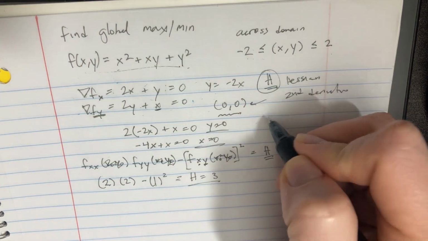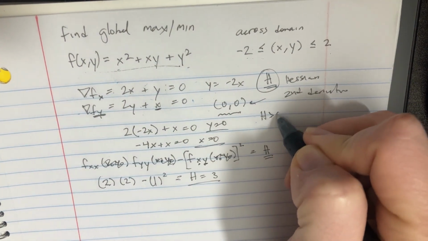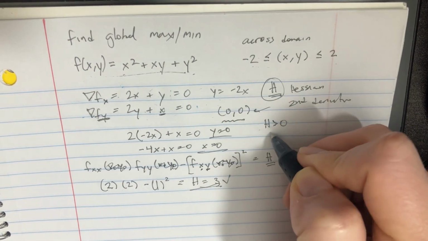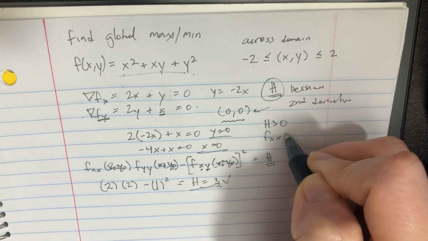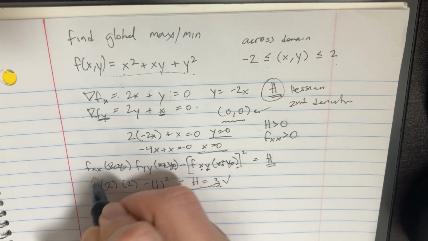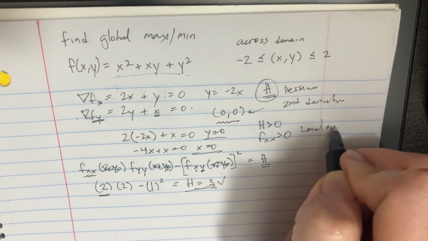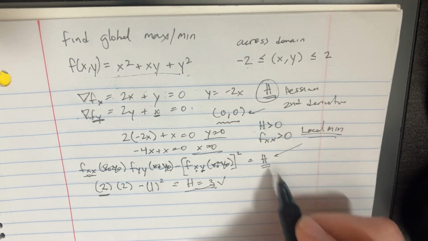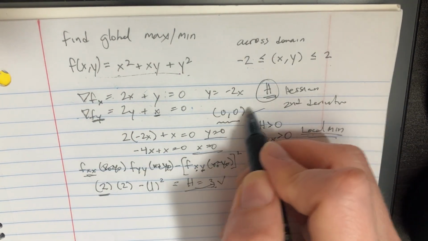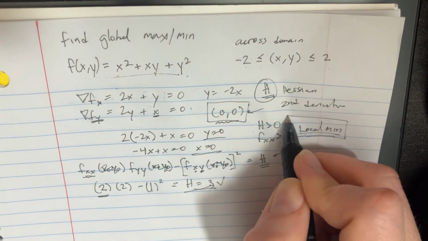Now, it turns out that if the Hessian is greater than 0, which it is, and the second derivative fxx is greater than 0, which it is, then this is a local minimum. It's just the rule that we have to follow. So we've discovered that 0, 0 is the local minimum.